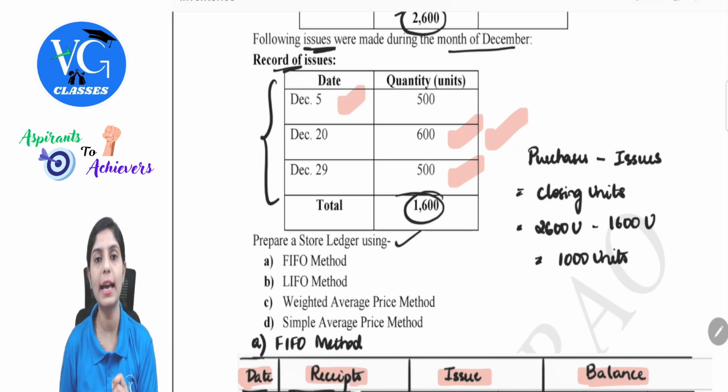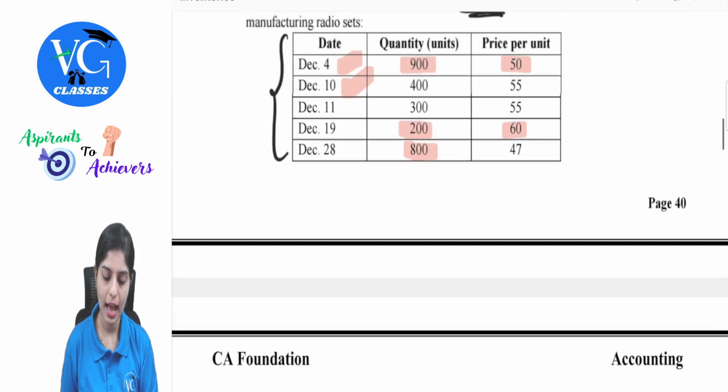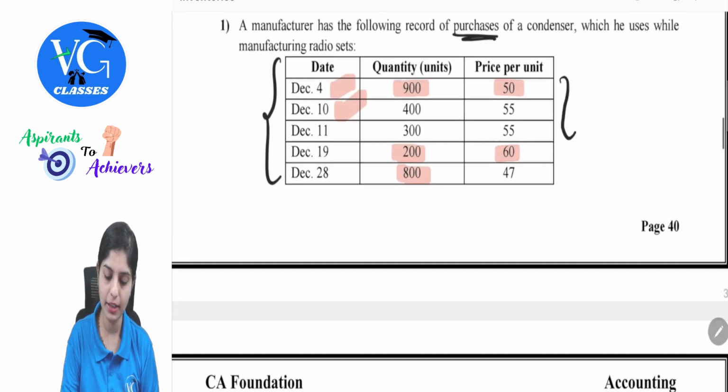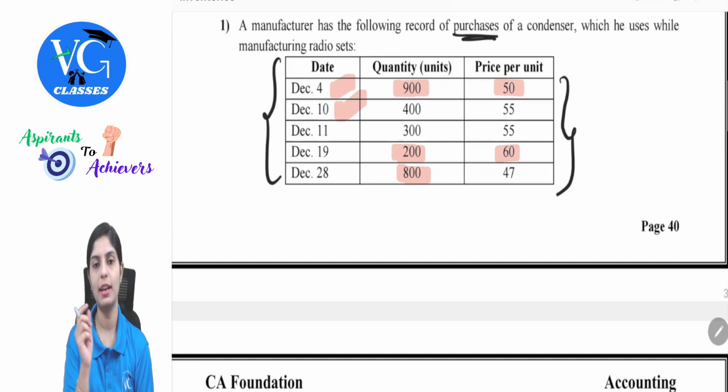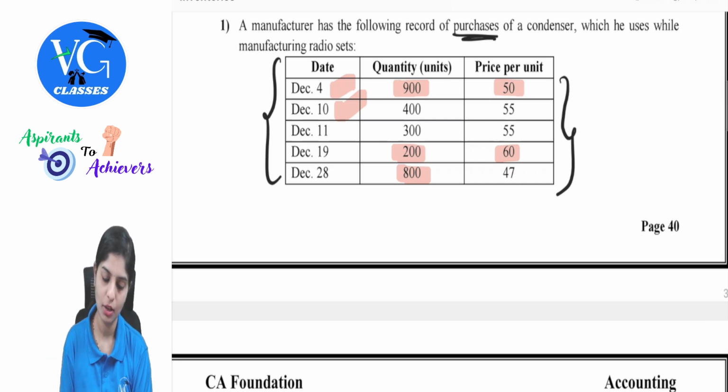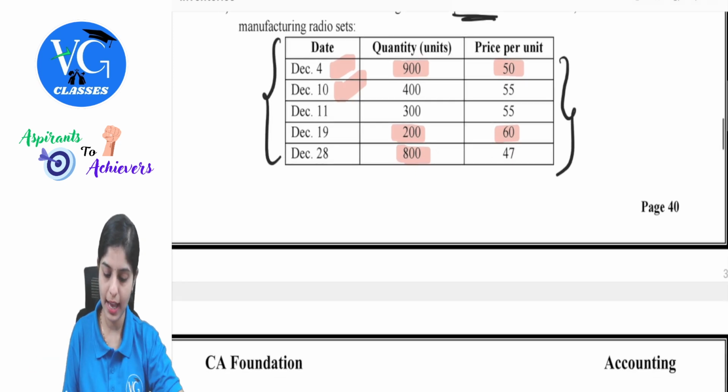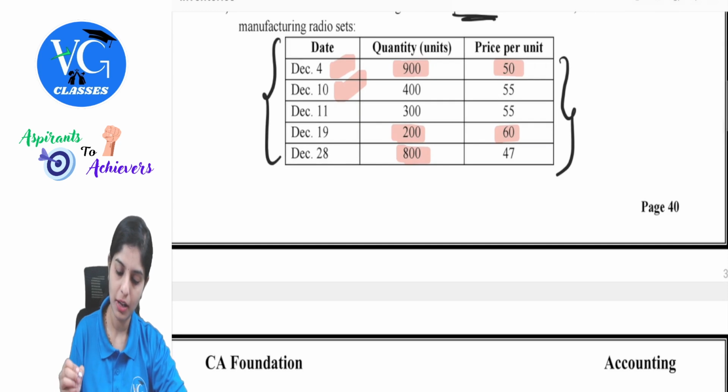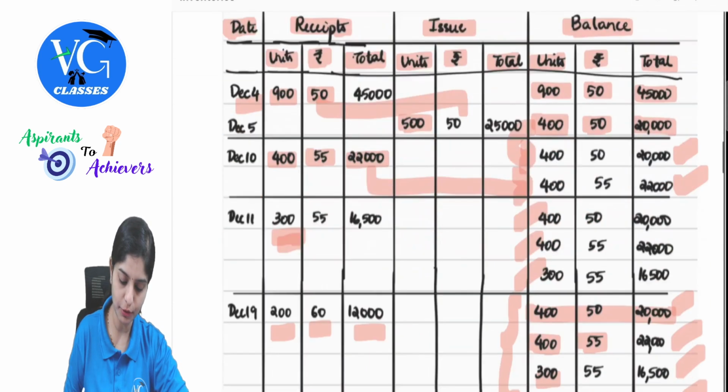Now I have to also calculate the price. Simple average price. So what I do here is, I take the list of prices given to me, divided by the number of prices taken. I will get my average price. So what all values do I have? 50 plus 55 plus 55 plus 60 plus 47.